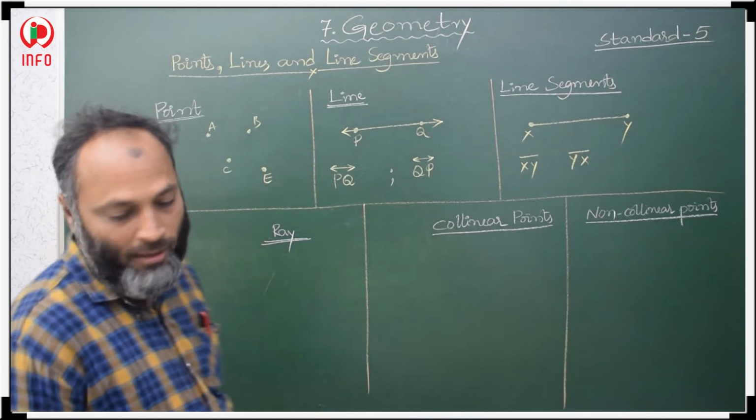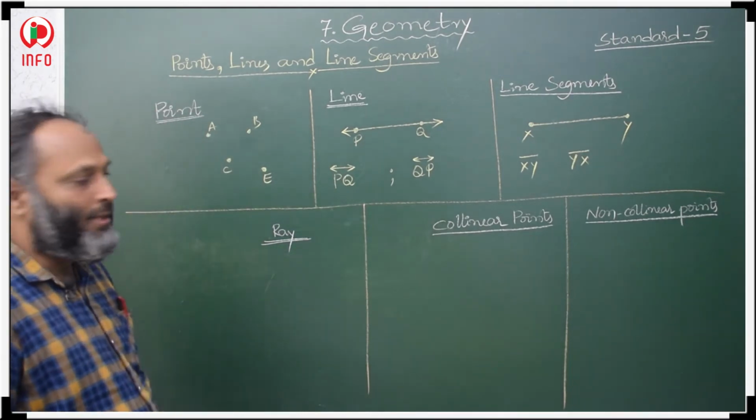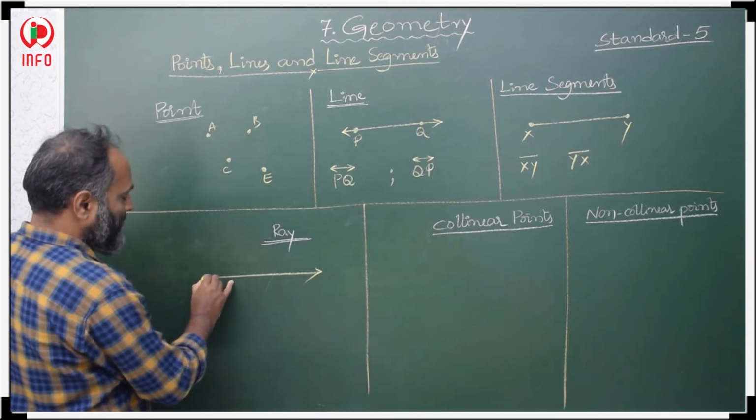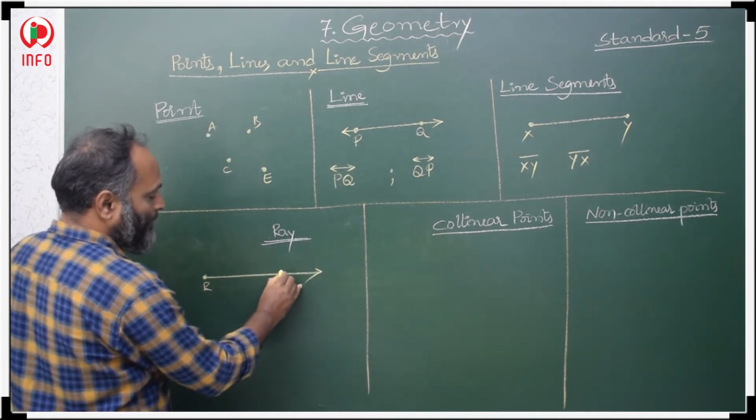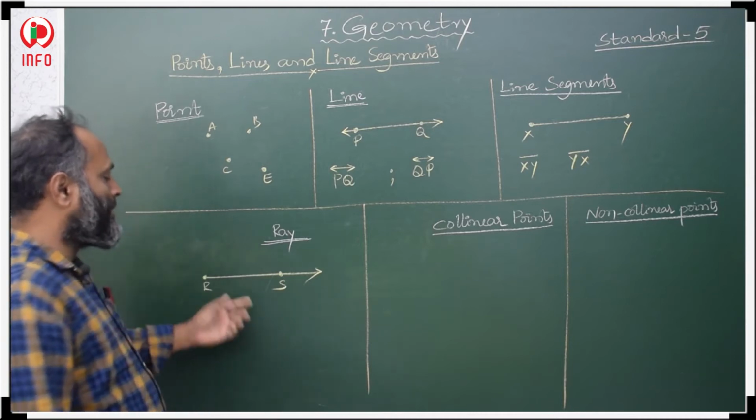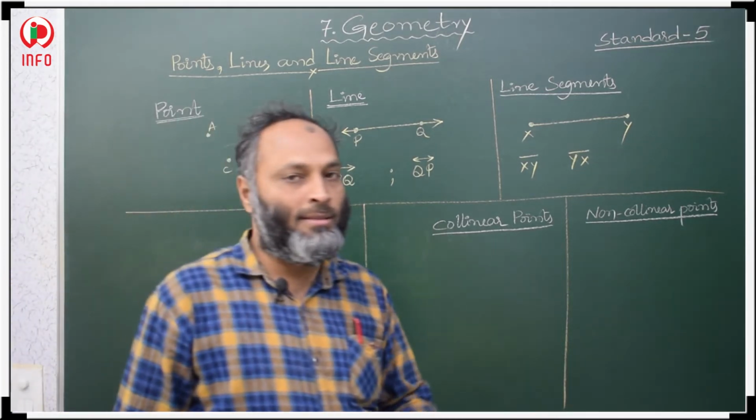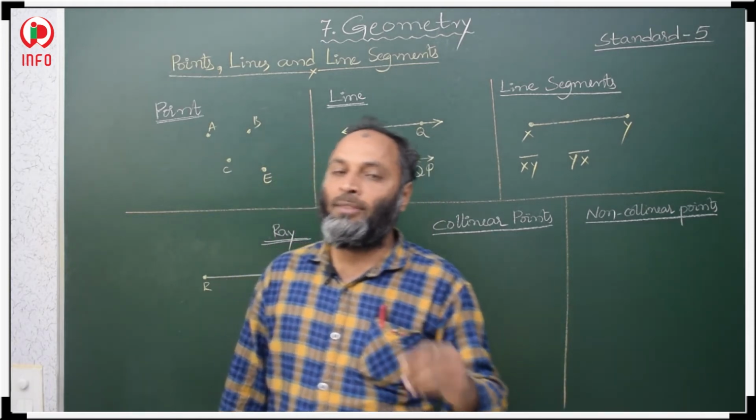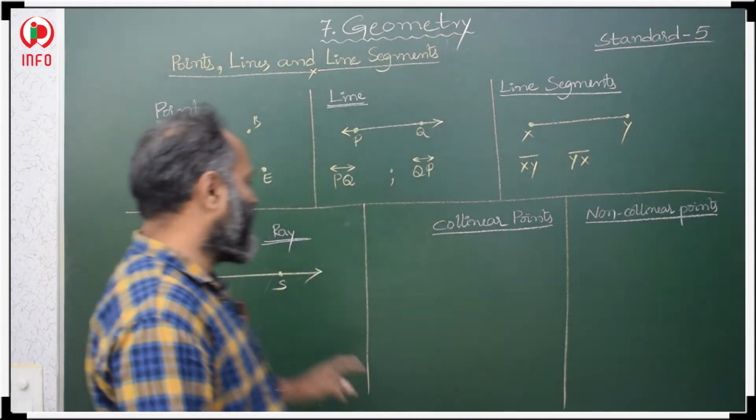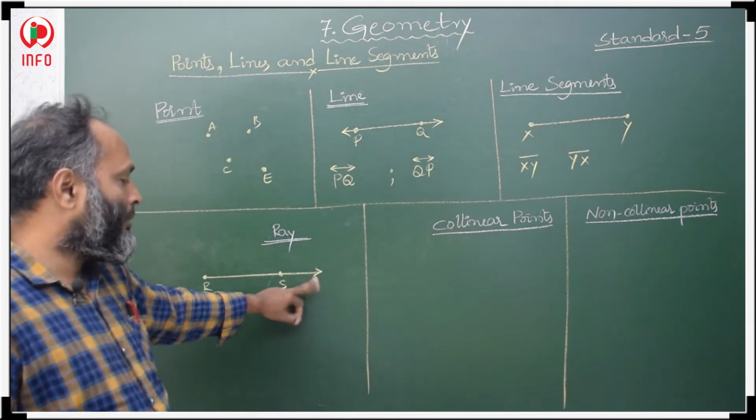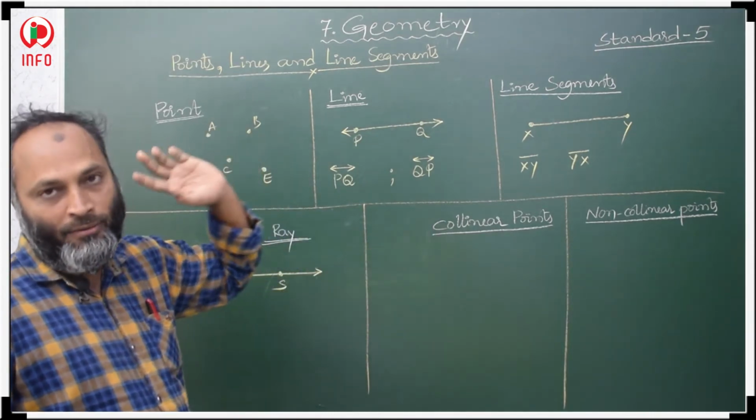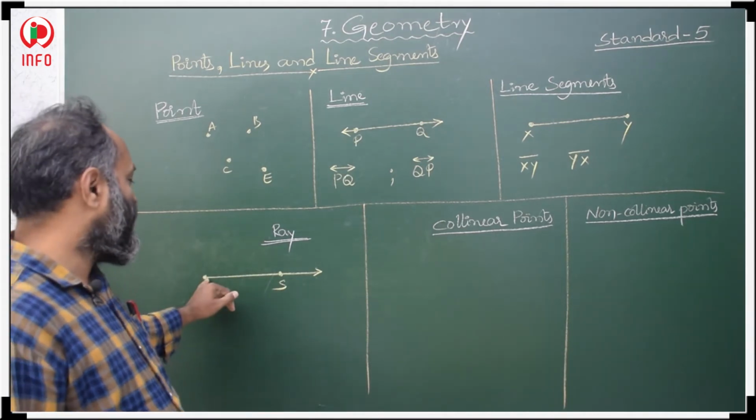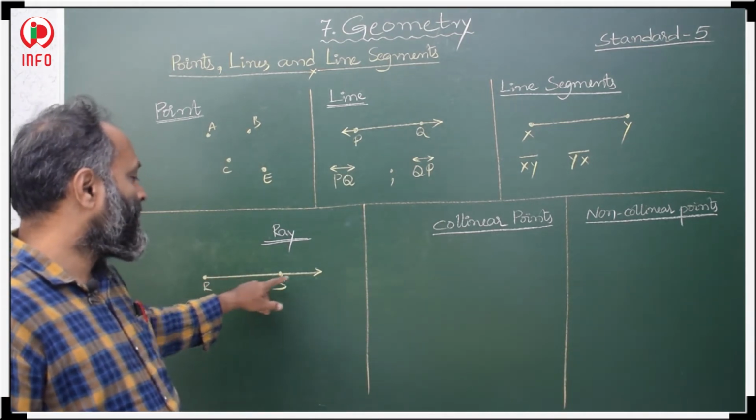Now, ray. So what is a ray? See here. Here in RS the initial point is R and one more point is S. RS is a ray. A ray has one end point and it extends infinitely in the other direction. Here we have one arrow, which means in this direction it extends infinitely. The initial, starting point is R. So this is the ray.